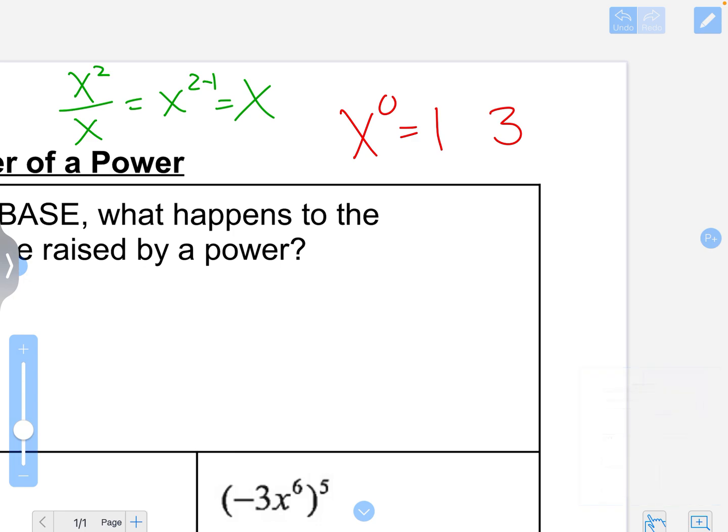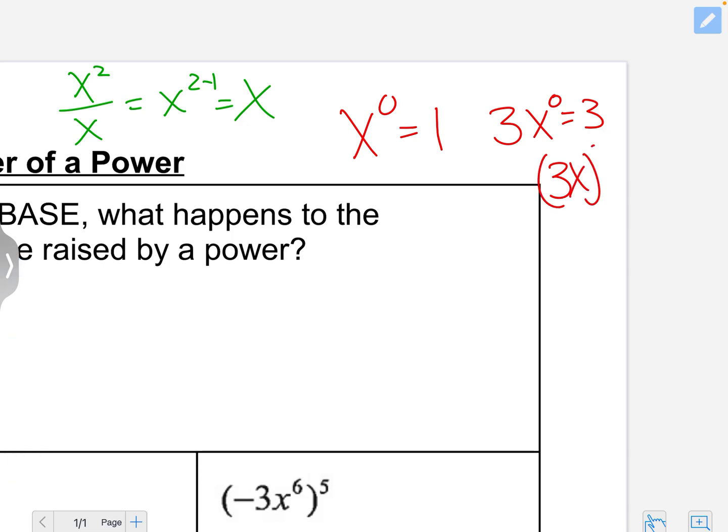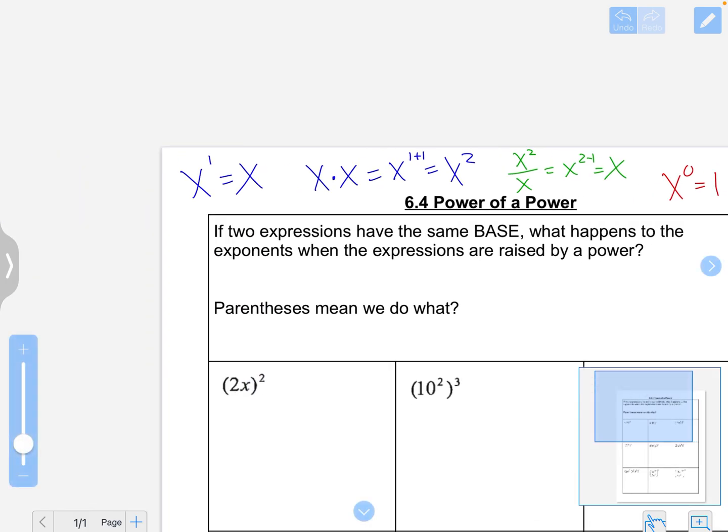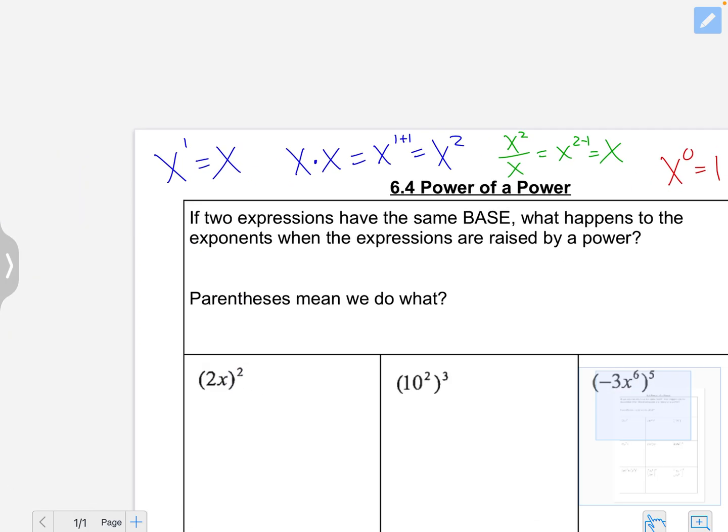If I have 3x to the 0, it equals 3. And if I have (3x) to the 0, it equals 1. And so those are just some quick reminders of what we have done so far.